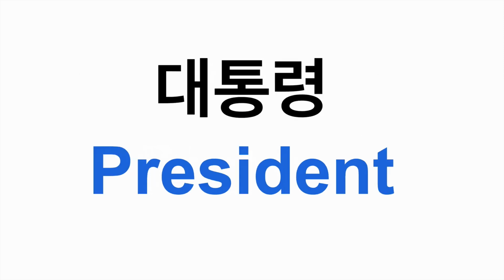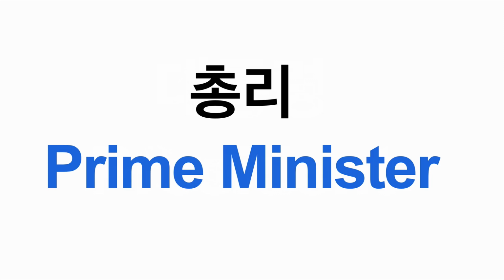Then we have 대통령. 대통령 means president of a country, not president of an organization, head of the state. And then we have 총리. In some countries we have prime ministers. Prime minister is 총리.